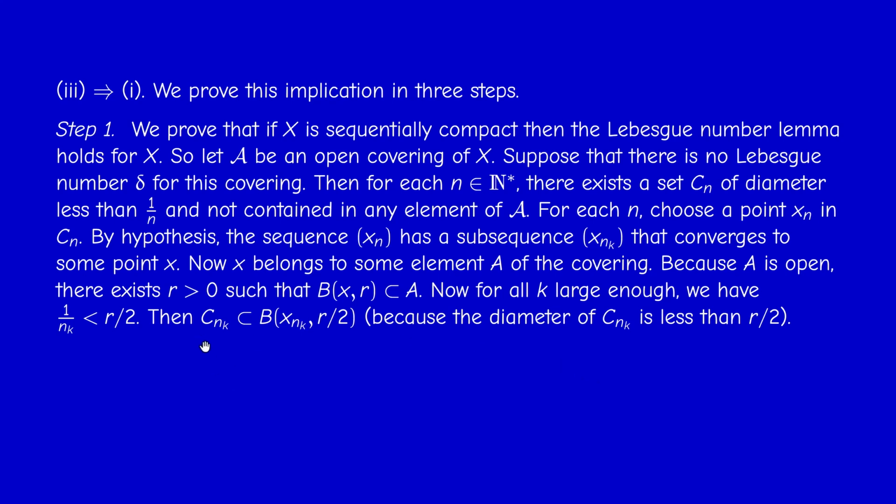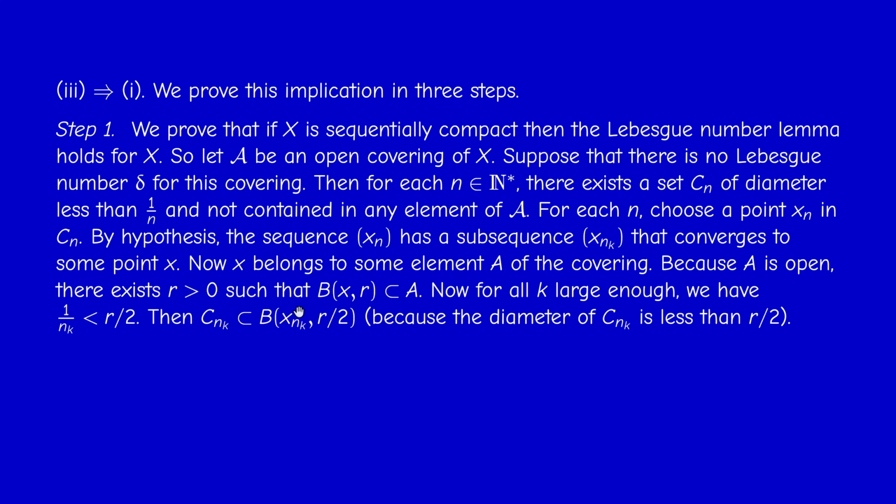Then it's easy to prove that C_{n_k} for this choice of k is contained, actually for all k big enough, because the sequence is increasing. So C_{n_k} is contained in the ball of center x_{n_k} and radius r over 2. How do I prove that? I take an element, call it x, in C_{n_k},